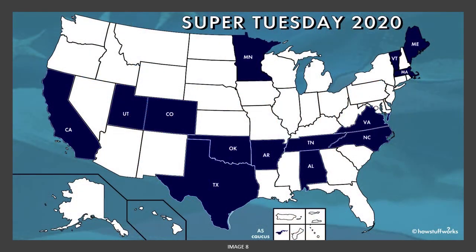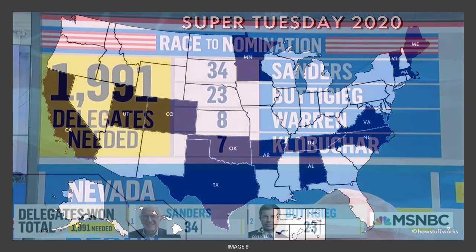Primaries and caucuses are not held all at the same time amongst the states or parties. Iowa kicks off the nomination season with a caucus in February, followed by a primary in New Hampshire. But more and more states are starting to vote together on the same day. This day has become known as Super Tuesday. In 2020, 14 states held their nomination election on Super Tuesday.